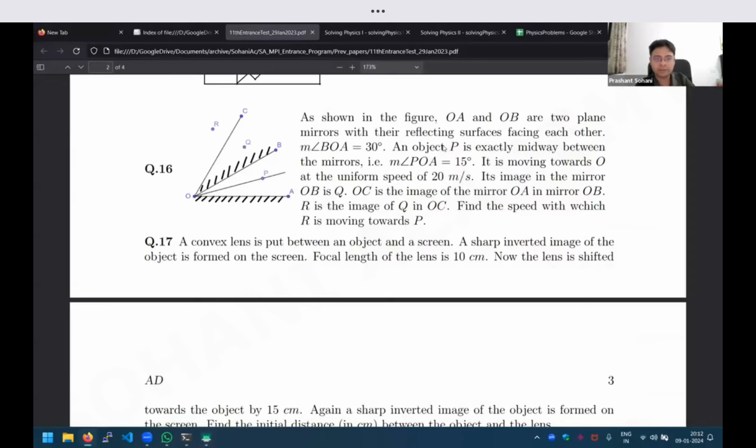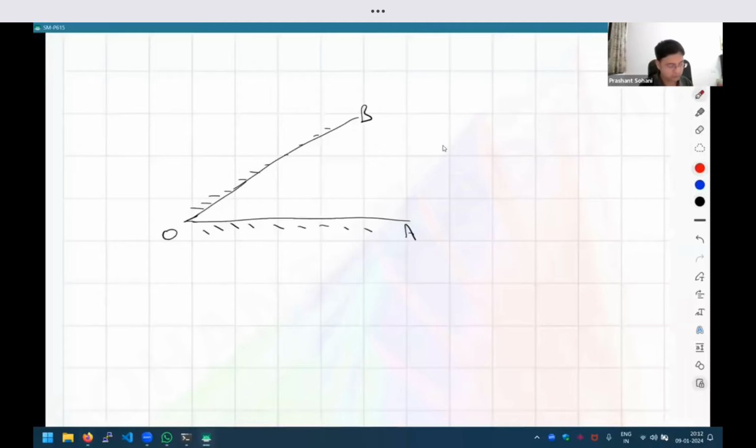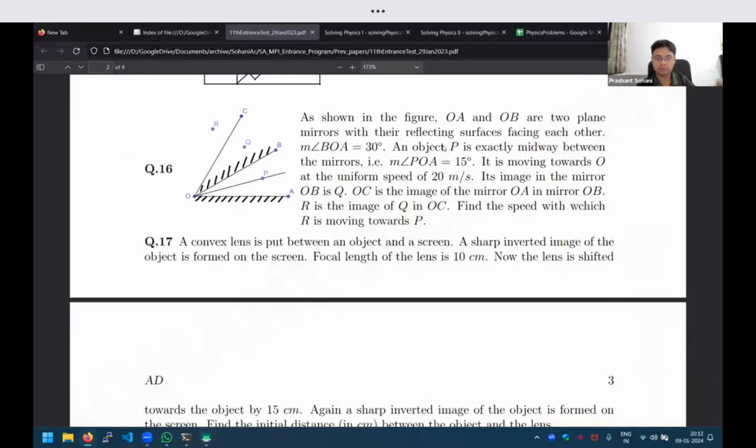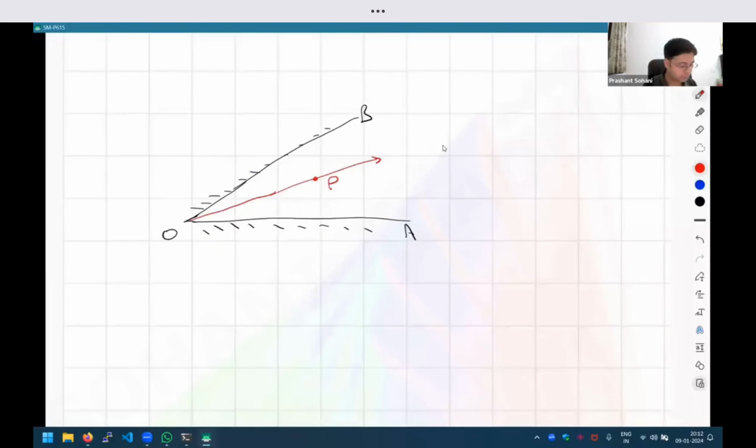And the object P is exactly between them. In geometry, we call this the angle bisector of these two. So the point P is on this angle bisector. And we are talking about the image of this point P. So if I write the angles here, this is 15 degrees, this is 15 degrees.